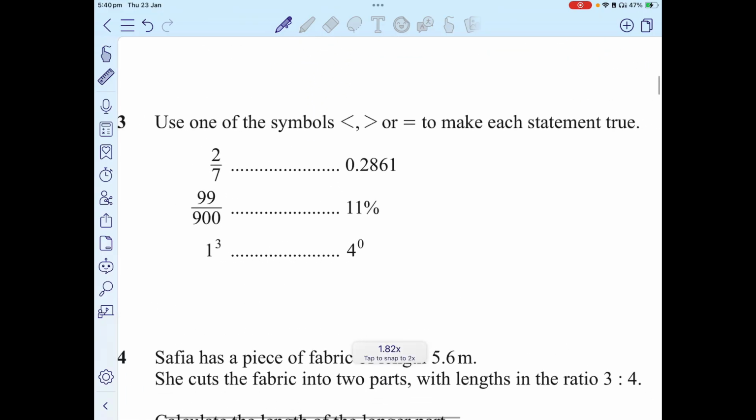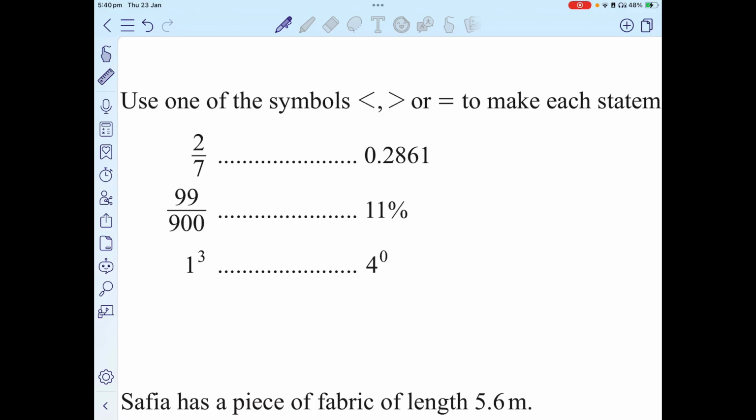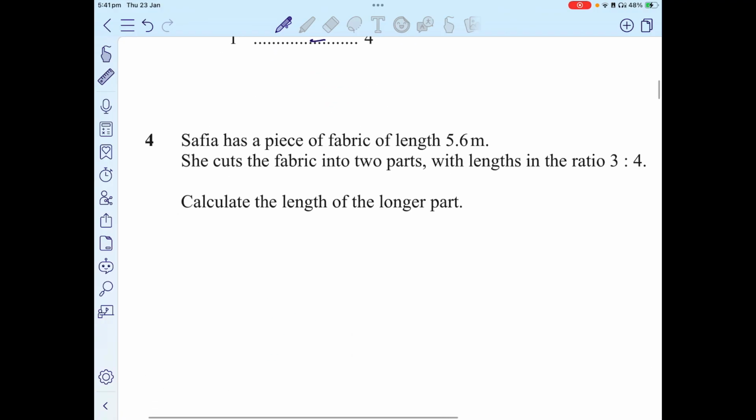It says use the symbols greater than, less than, or equal to make each statement true. First of all, you have 2 over 7 and 0.2861. If I do 2 over 7 on my calculator, I get 0.2857, which is less than 0.2861. So obviously we'll put a greater than symbol over here. Then 99 over 900 multiplied by 100 is basically equivalent to 11%, and 11% is on the other side as well, so they must both be equal. 1 raised to 3 is basically going to be 1, and 4 raised to 0 is also equivalent to 1, so they both are equal. Now let's move on to question number 4.